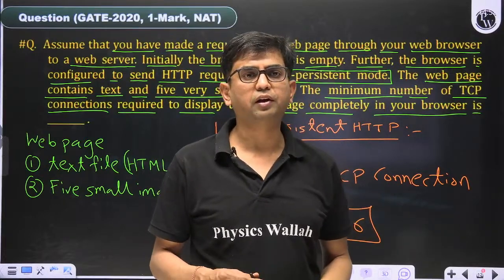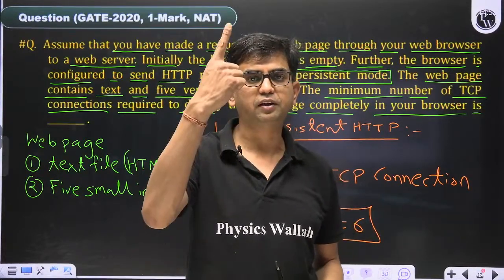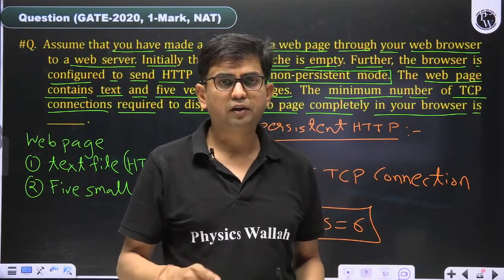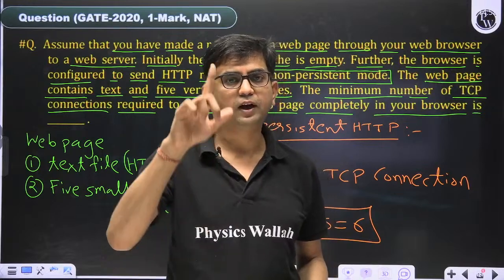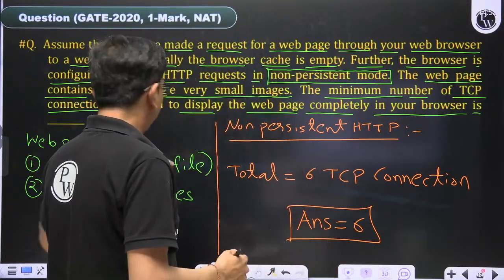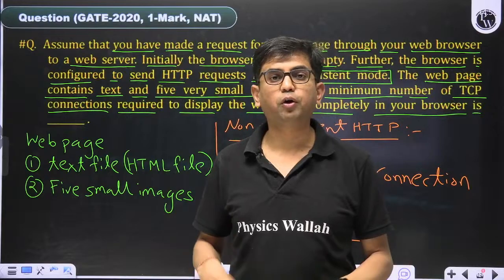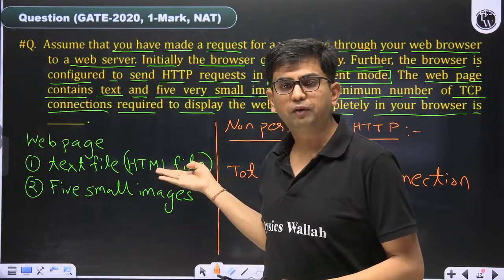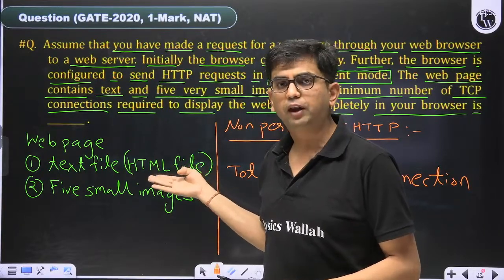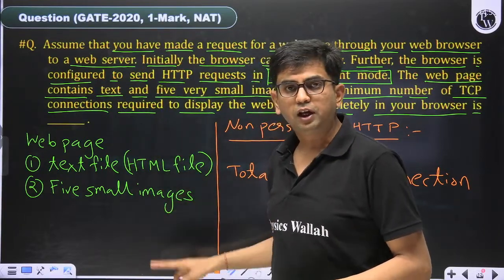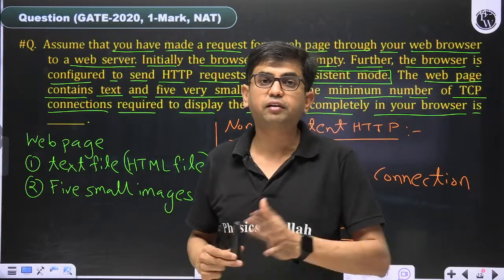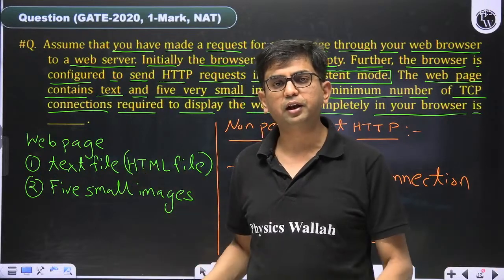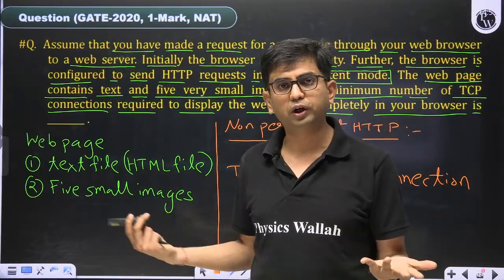If persistent is there, then how many TCP connections? If persistent is given, then the answer is 1. But in persistent, the answer is 1 only if those objects are on the same server. If we have established a TCP connection and retrieved the base HTML file, and the HTML file references 5 small image objects, and these 5 small images are present in the same server, not in a different server, then in persistent HTTP, one TCP connection is sufficient to retrieve all the objects.